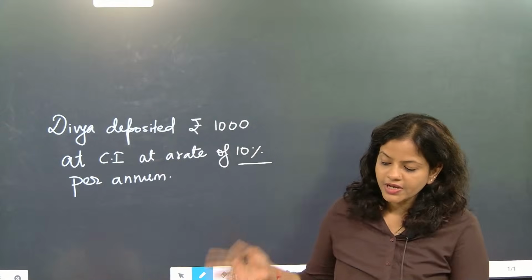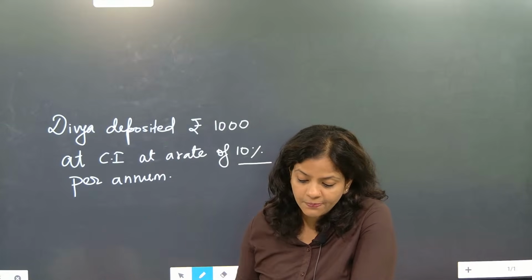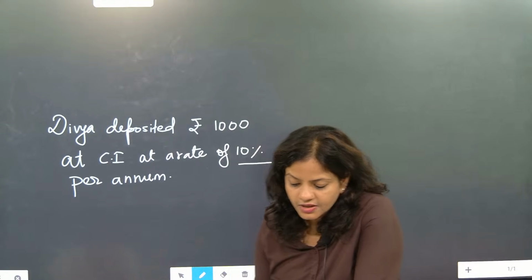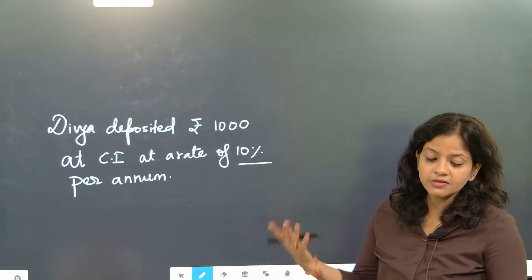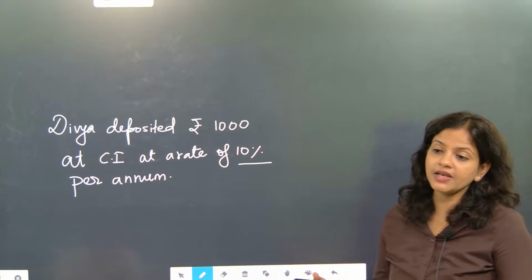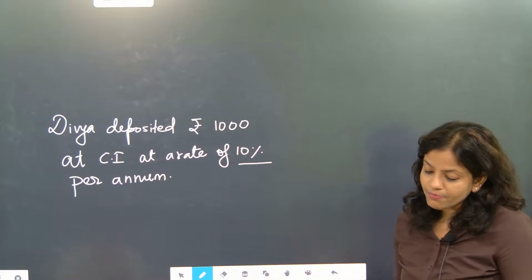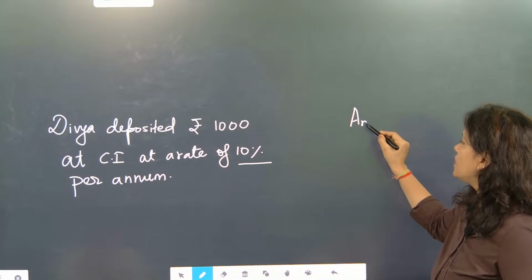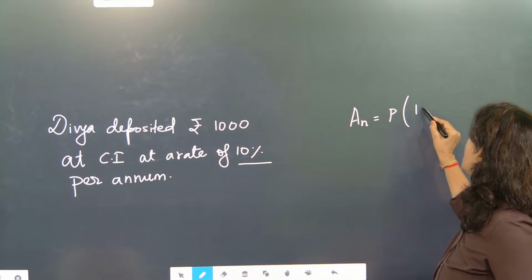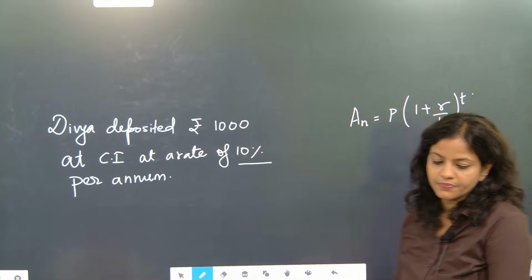So the amount at the end of first, second, third year, is it going to make an AP? Come on, check and say the answer. First understand that the compound interest formula is amount equals principal times (1 plus R by 100) to the power T. Understood or not?